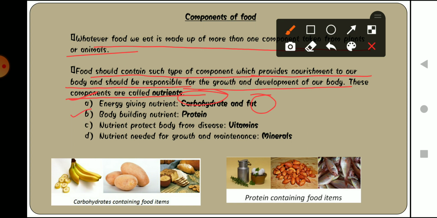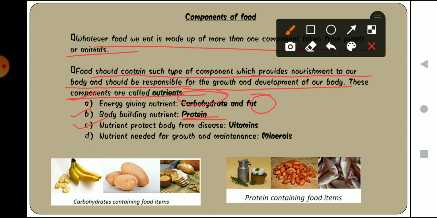Basically, these nutrients help our body to build, in the building of our body. You can say it helps our body to have good muscle strength, and provides the proper nutrition for body building, meaning it helps in the growth of our body. That nutrient is known as protein. Then the other one: nutrients that protect our body from diseases.